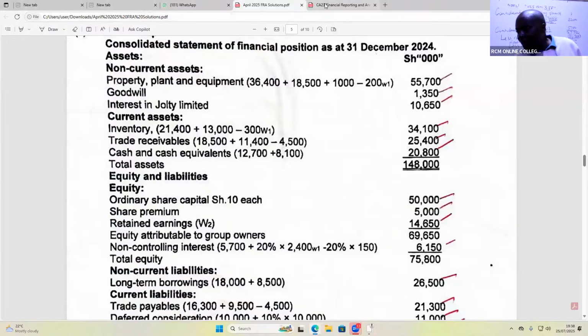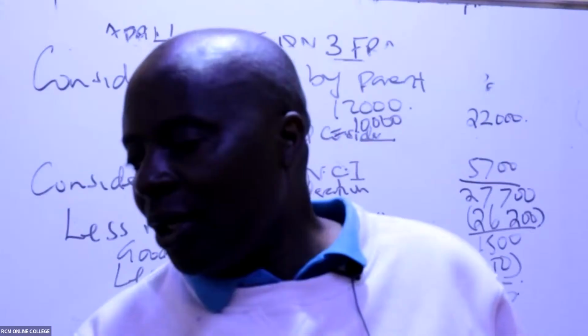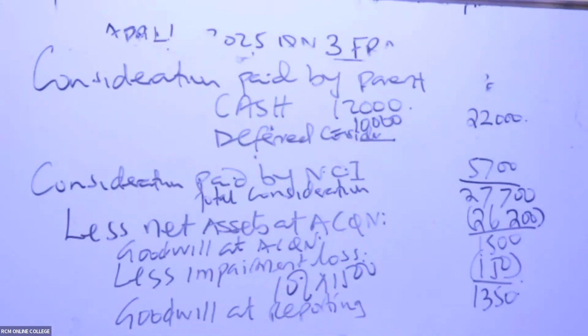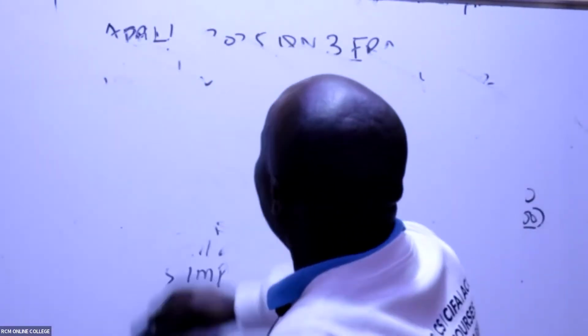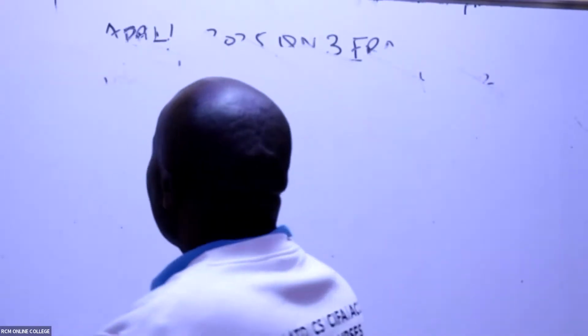Ladies and gentlemen, we come here right away to part B and how to basically write your question sections. Now we are going to part B, where they want us to determine the value of interest in the joint venture Limited. Who is it? It is a joint venture. So they want me to come here and they give the investment in JV.